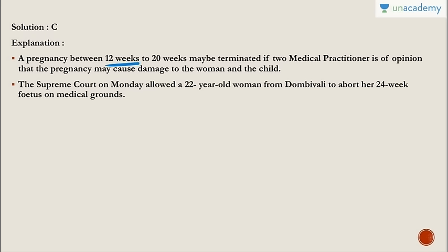So a pregnancy between 12 weeks to 20 weeks may be terminated if 2 medical practitioners are of the opinion that the pregnancy may cause damage to the woman and the child. And the Supreme Court on Monday allowed a 22-year-old woman from Dombivli to abort a 24-week fetus on medical grounds. Okay, so that is why it was in the news, so I thought I'll mention this. So less than 12 weeks, you just need 1 medical practitioner's opinion. Between 12 to 20 weeks, you need two opinions. Can you see, 2 medical practitioners?